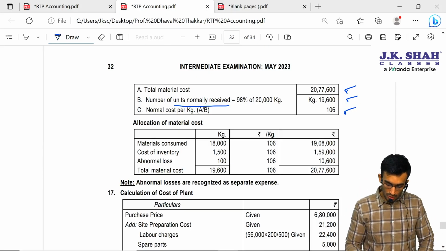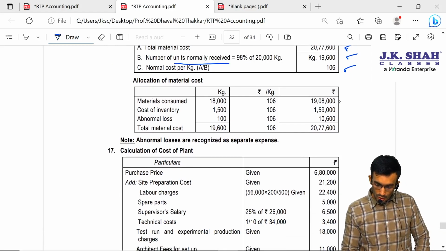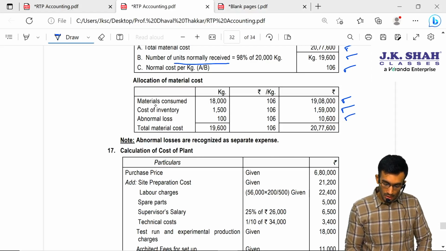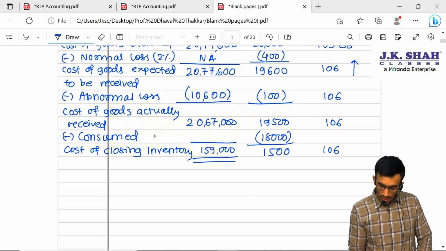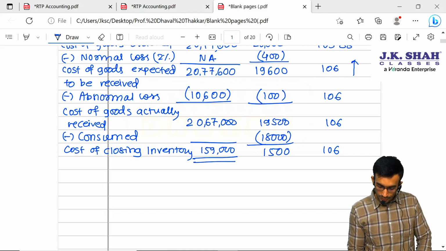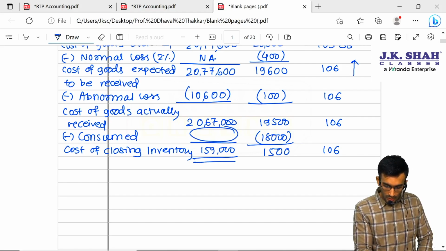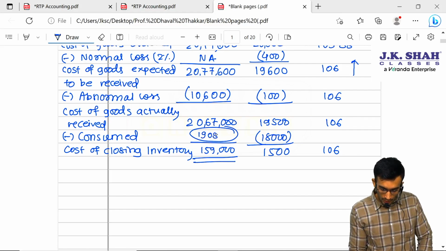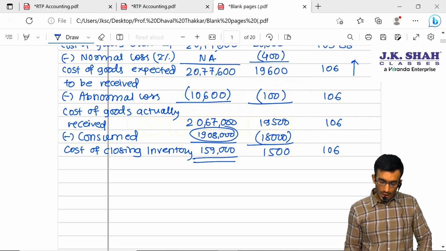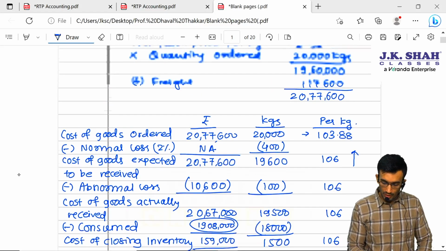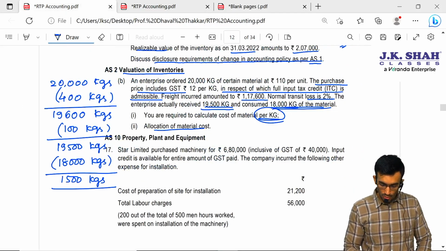So you can see in the solution, material consumed is 19,08,000, cost of inventory is 159, abnormal loss is 10,600. Material consumed is this column. That is 18,000 into 106, 19,08,000. Okay, with this question is over. Let us move to the next question.